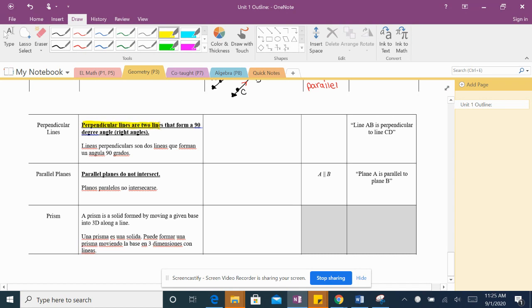Perpendicular lines are two lines that form a 90-degree angle or a right angle. Líneas perpendiculares son dos líneas que forman un ángulo de 90 grados. So we have a line. So we need arrows. Entonces necesitamos flechitas. We have point A and point B. We have another line that is perpendicular.